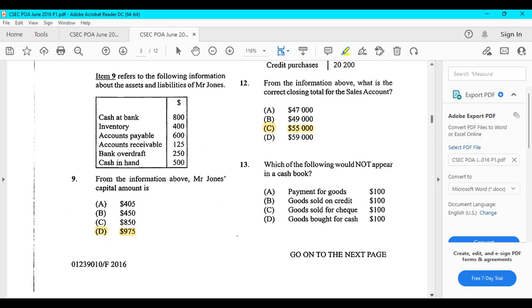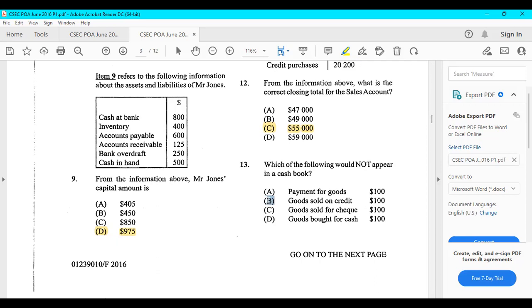The goods sold for check, definitely. We're selling goods and we get money in our bank account. We're getting money right there. That's definitely going to be reflected on the cash book. Goods bought for cash, definitely. We're spending cash. Money is coming out of our business. So that is going to be definitely recorded on the cash book.